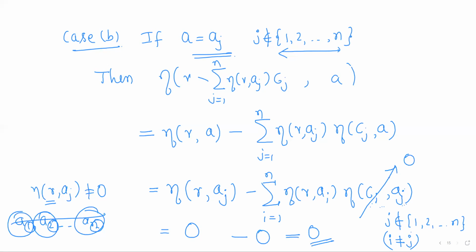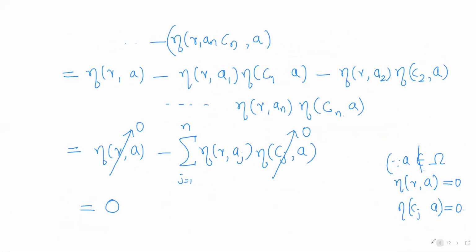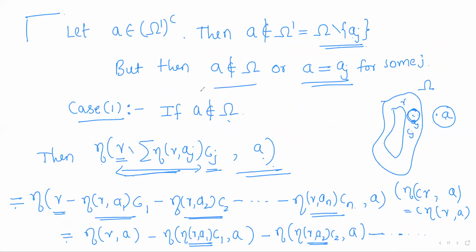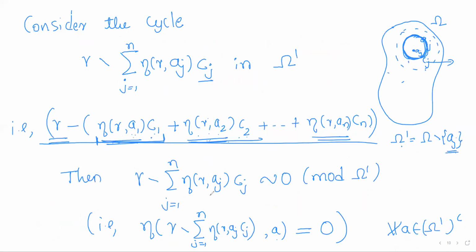So this is in the brackets. This is just a reason to show that the index of any point a in the complement of omega dash is 0 with respect to this cycle. Or in other words, the cycle in omega dash which we have considered does not enclose any point of the complement, so I can say it is homologous to 0 mod omega.